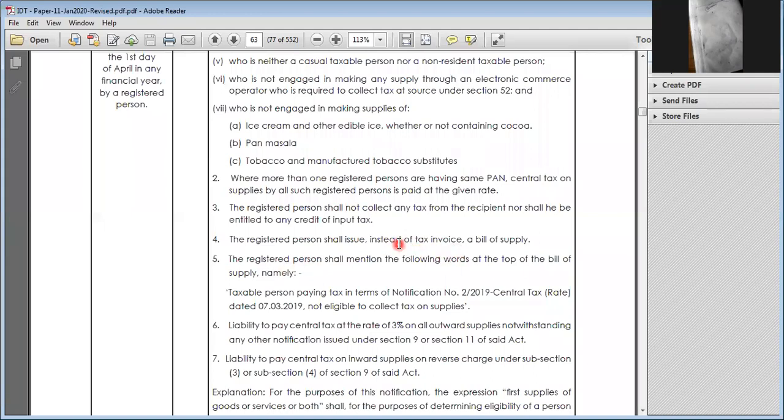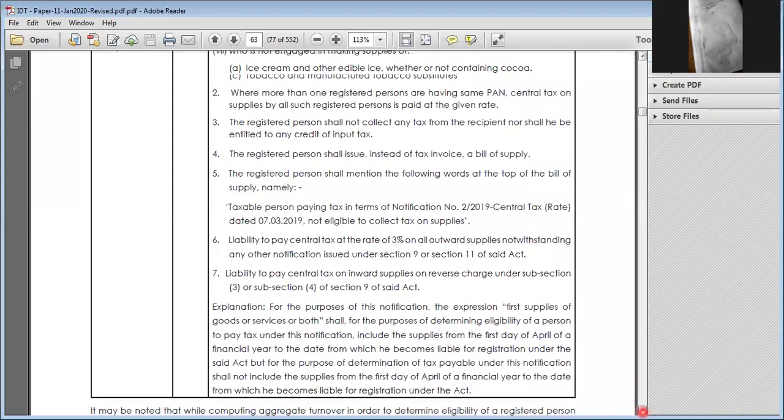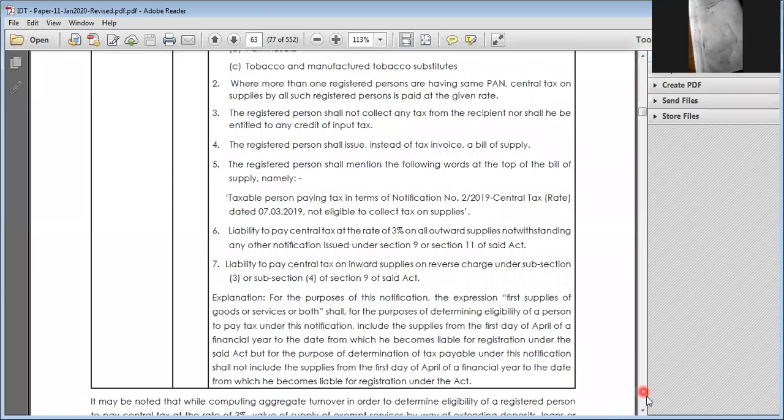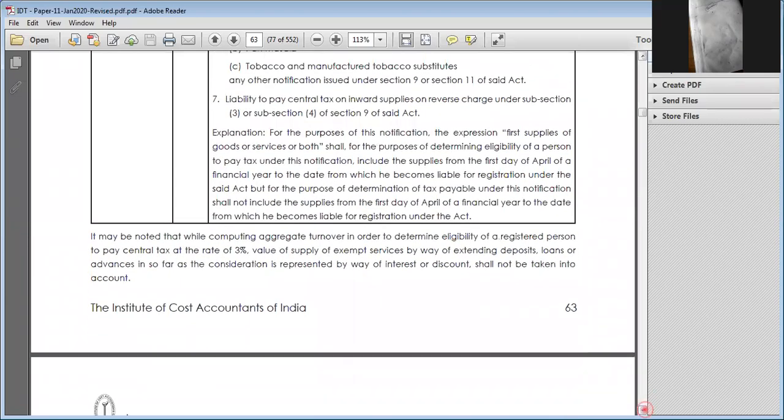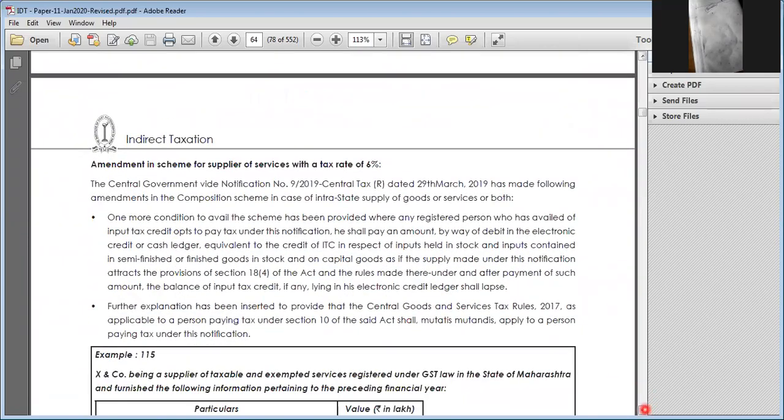Right, you should not raise a tax invoice. Instead, you have to raise a bill of supply. Next one, he has to mention in the bill of supply that he is a composition levy person. You should not put any tax rate also. You should not collect tax from the customers. For all composition levy persons, you should not collect tax from the customer.